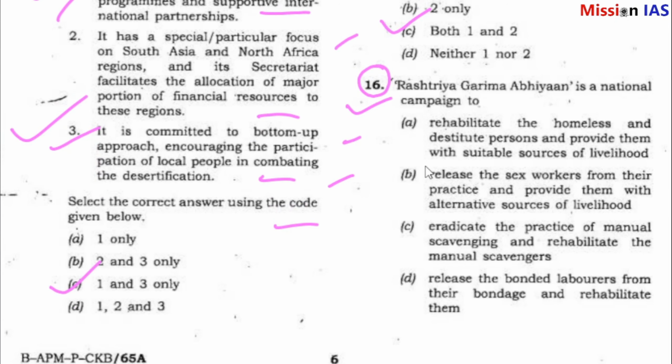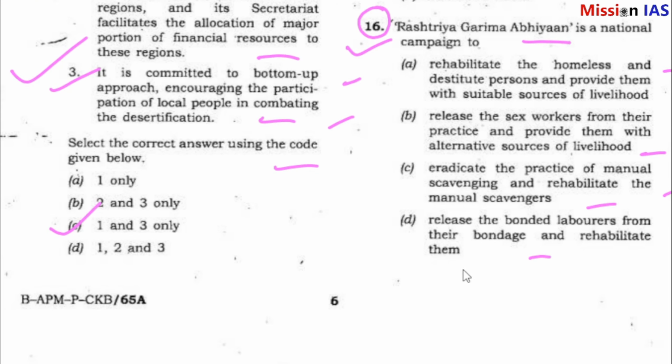Question number 16. Rashtriya Garima Abhiyan is a national campaign to rehabilitate the homeless and destitute persons and provide them with suitable sources of livelihood, release the sex workers from their practices and provide them with alternative sources of livelihood, eradicate the practice of manual scavenging and rehabilitate the manual scavengers, release the bonded laborers from their bondage and rehabilitate them.